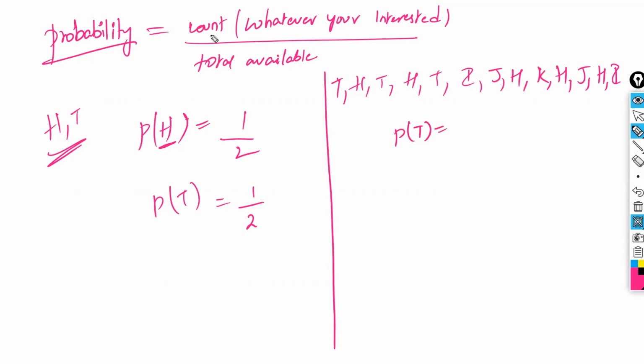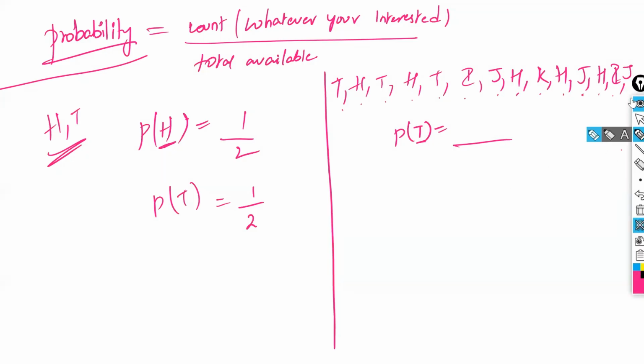Because probability means count what you are interested in. What you are interested in is T. Out of total available. First, how many total have I written? 1, 2, 3, 4, 5, 6, 7, 8, 9, 10, 11, 12, 13. So I will add one more, J. 13 is not a good number. Okay, let us go with 14. Out of 14, how many T's are there? 1, 2, 3. 3 only. So 3 by 14. That is the probability of T.